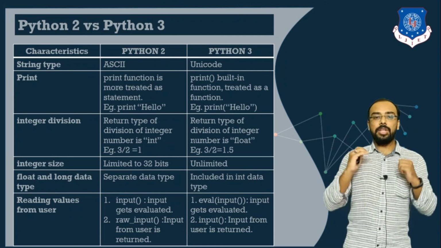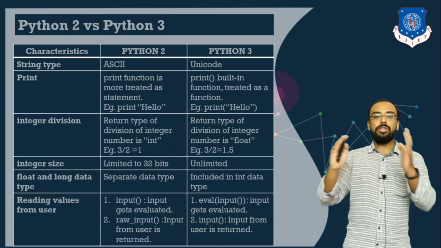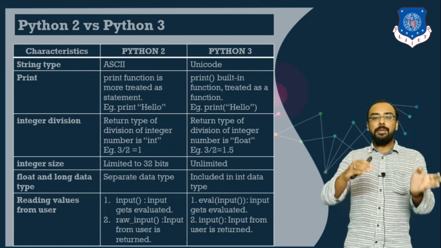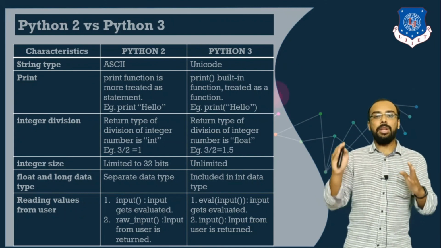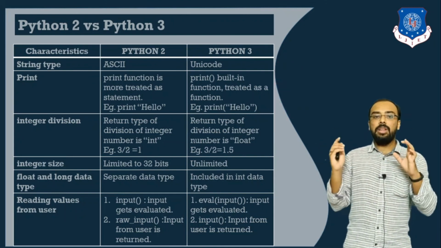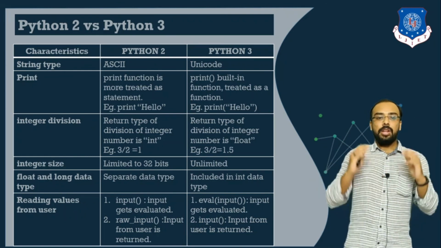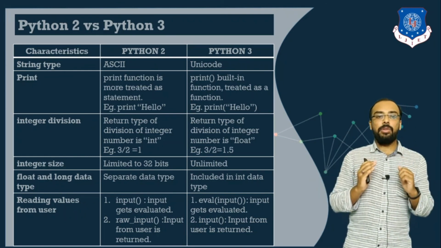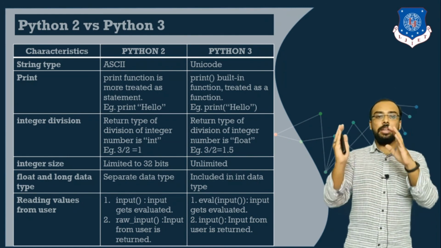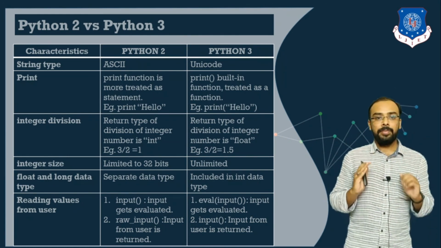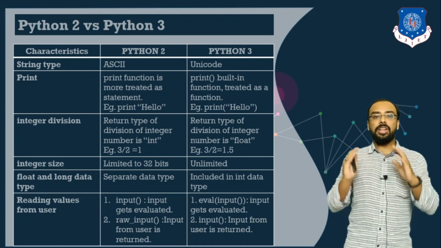Another function available is raw_input. Similarly, if I give the value 5 plus 2, it will give me the result 5 plus 2. What is the reason behind this? The raw_input function considers your input data as a string, whereas the input function considers it as an evaluation.